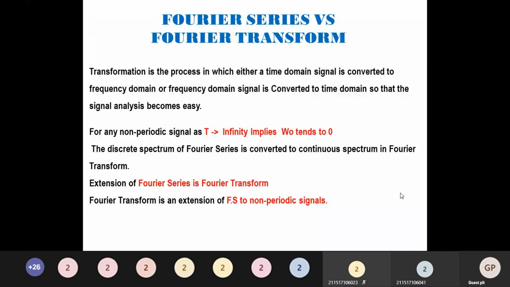By such representation, aperiodic signal x of t in time domain is transformed to X of j omega in frequency domain. The transformation of x of t to X of j omega and from X of j omega to x of t is called Fourier transform and inverse Fourier transform. We could also call these Fourier transform pairs.